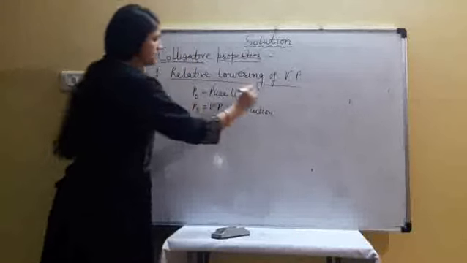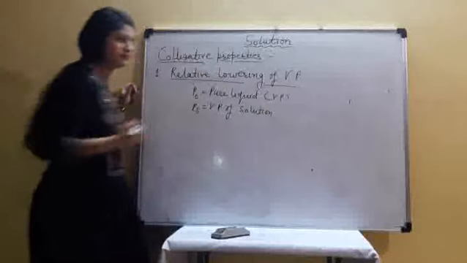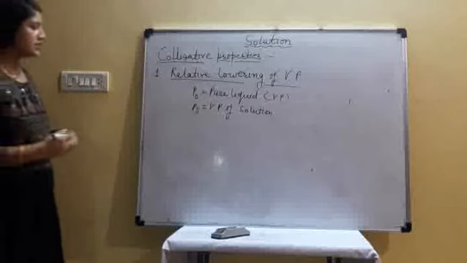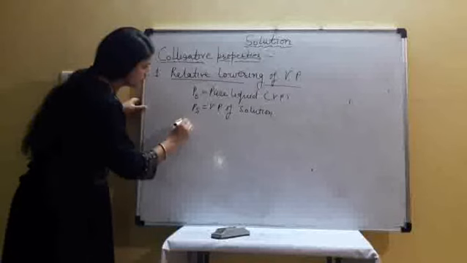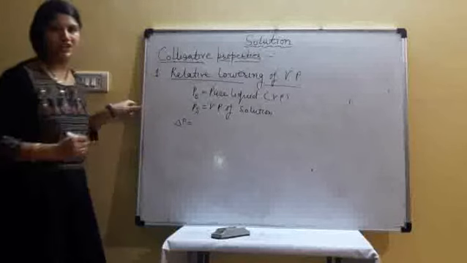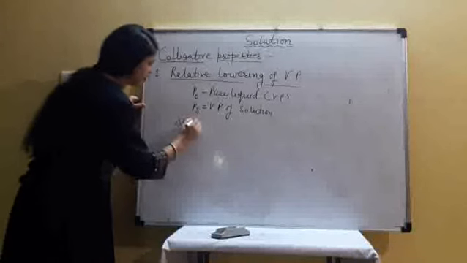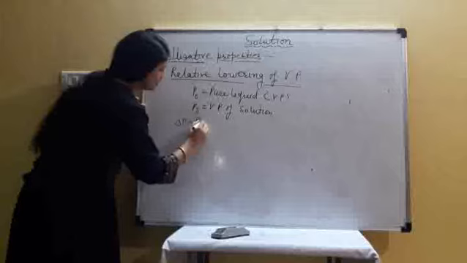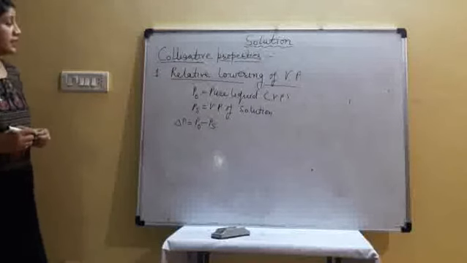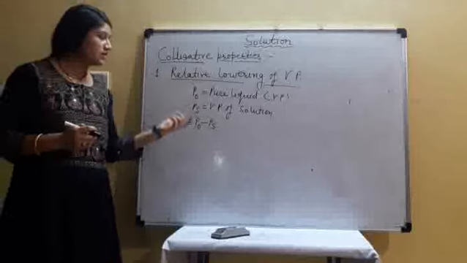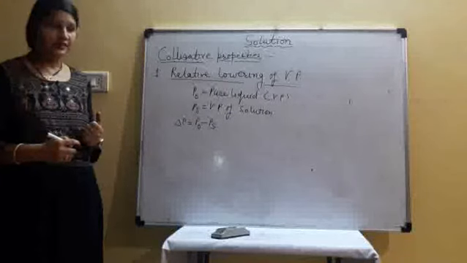P naught is the vapor pressure of pure liquid. How much does the vapor pressure decrease? The difference between the vapor pressure of the pure liquid and the vapor pressure of the solution we can write as P naught minus Ps. According to Raoult's law, what is the vapor pressure of the liquid in the solution?